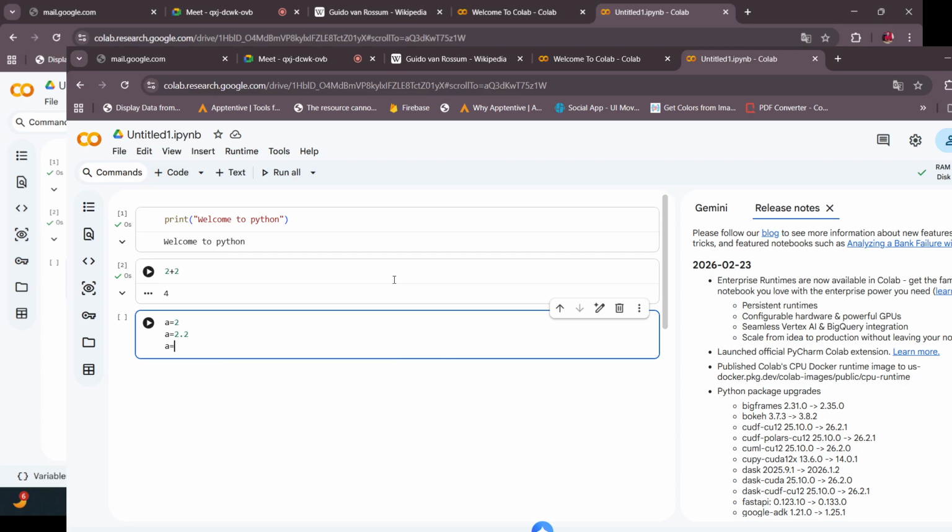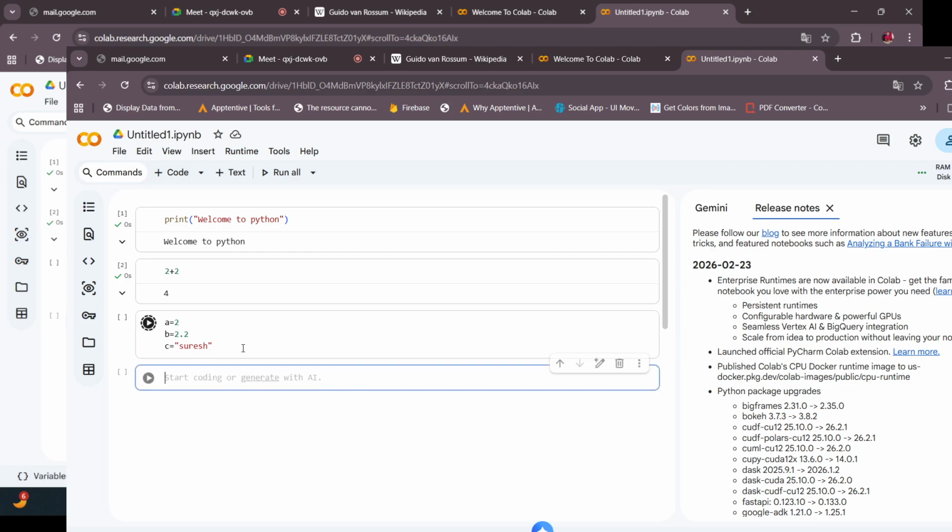Now, if I store a is equal to some kind of string, now a acts as a string. There are some more types as well: list, tuple, dictionary, sets. But the primary thing is this. So now we are storing values like this: a, b, c. And you can print it back.